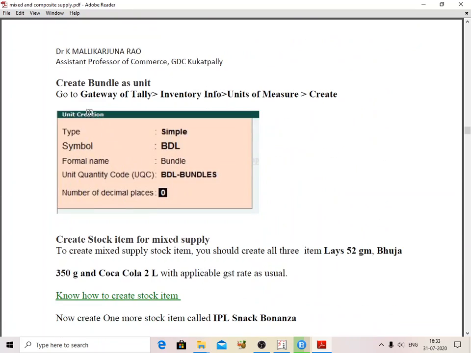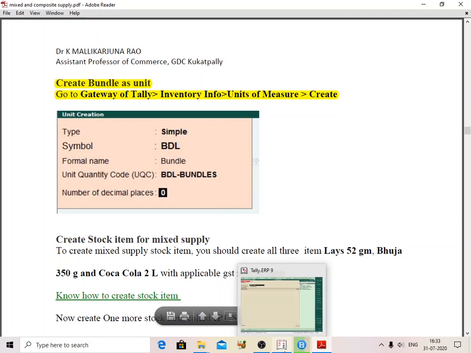And this is the first part, to create the bundle. Go to Gateway of Tally screen, then Inventory Info, Unit of Measure, Create. I will show you side by side how we are going to create it, taking the same example. Okay, let's start with Tally ERP.